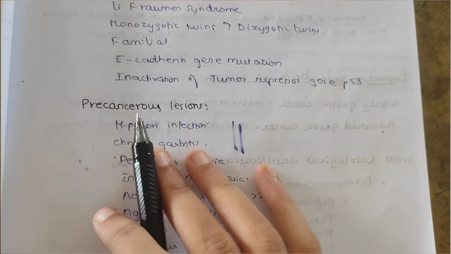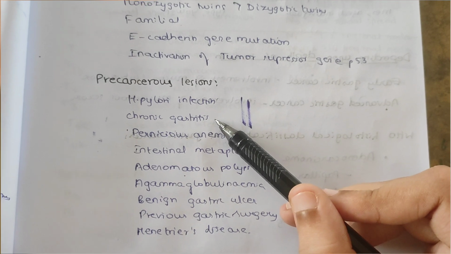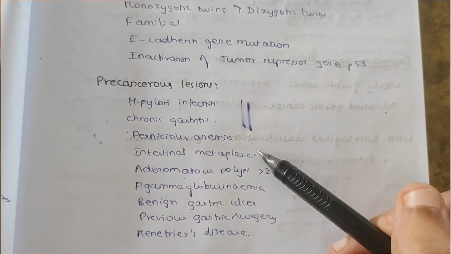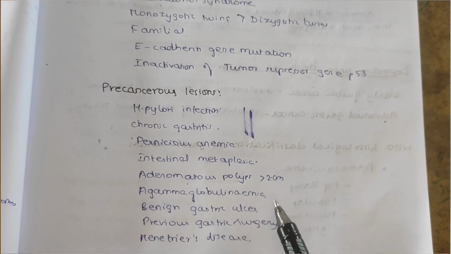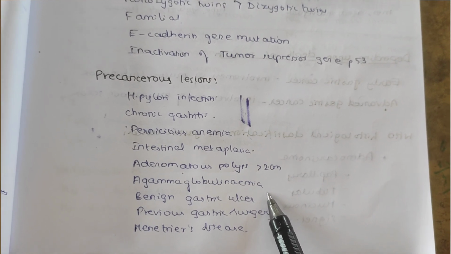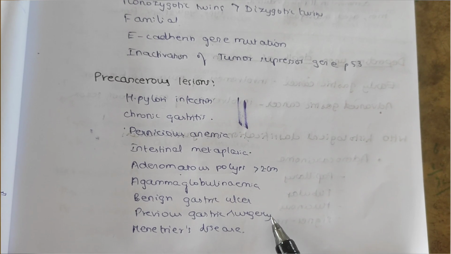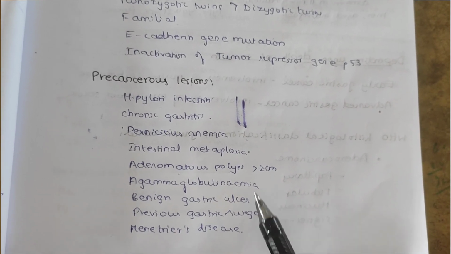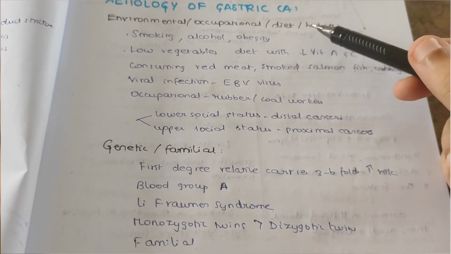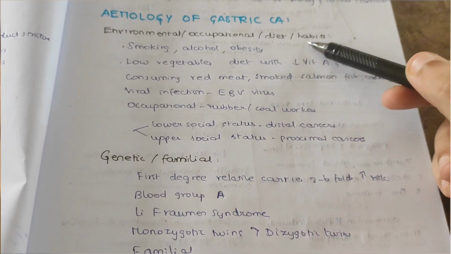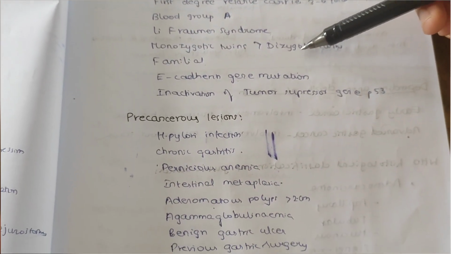And next one is the precancerous lesions. So the precancerous lesions include long-standing H. pylori infection, chronic gastritis, pernicious anemia, intestinal metaplasia, and persons having adenomatous polyps in the stomach which are greater than 2 cm in size. Next one is agammaglobulinemia, benign gastric ulcers for a long period of time, and persons who have undergone previous gastric surgery, and Menetrier disease. So these are the precancerous lesions. Commonly, etiology of gastric cancer can be classified into three headings, that is environmental, occupational, diet or lifestyle habits, genetic or familial factors, and precancerous lesions.